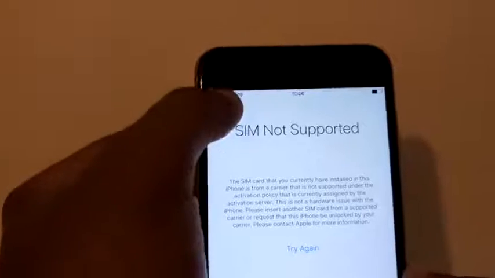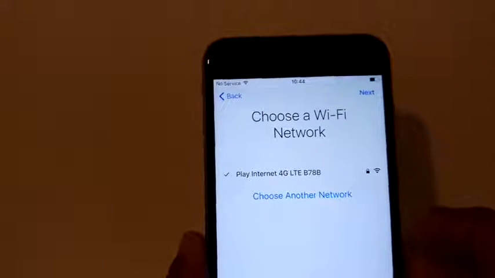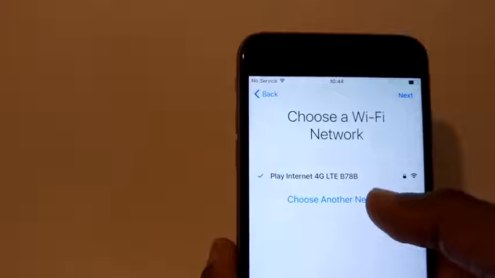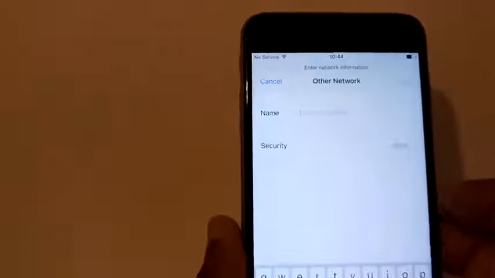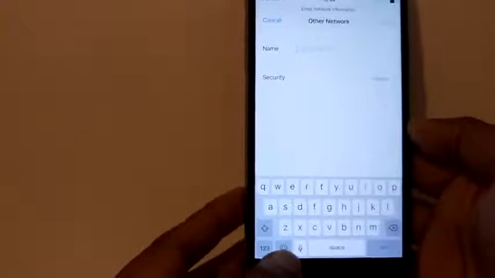Okay, now we have to go back again, one more time back. Okay, now here we are. That was just for you to see that that phone is locked SIM wise and iCloud wise. So we're going to click on choose another network. On another network, that's the basic and main thing, you have to click on your smileys.